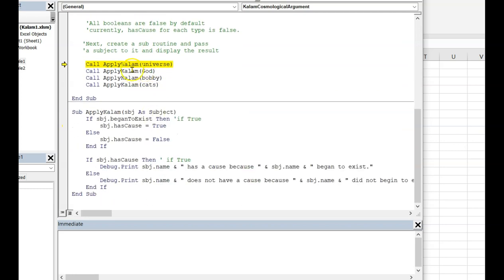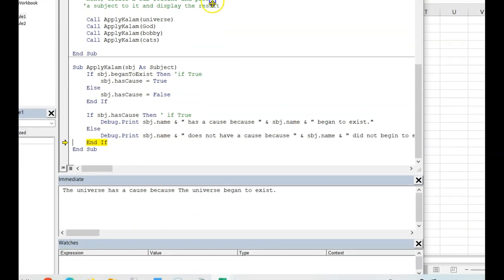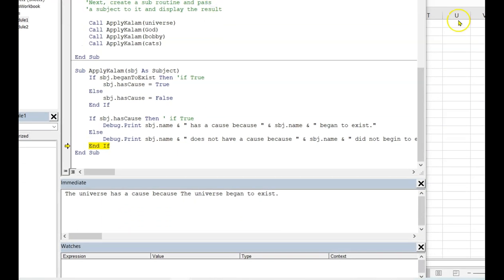Then we're going to call ApplyKalam 4 times, passing in a different variable, and it will be output to the immediate window. So let's first start with universe, and the result is, if we look here, the universe has a cause because the universe began to exist.